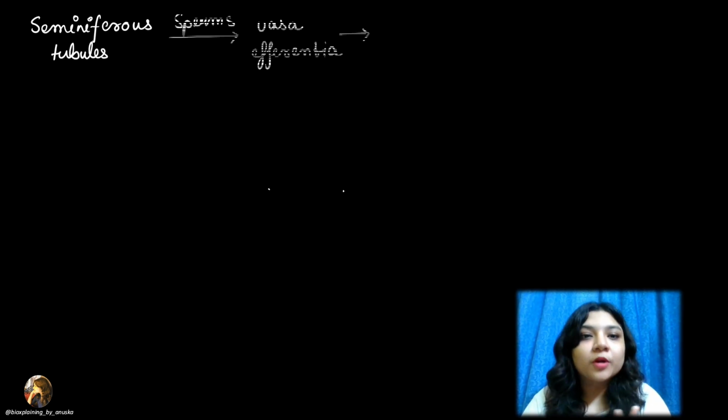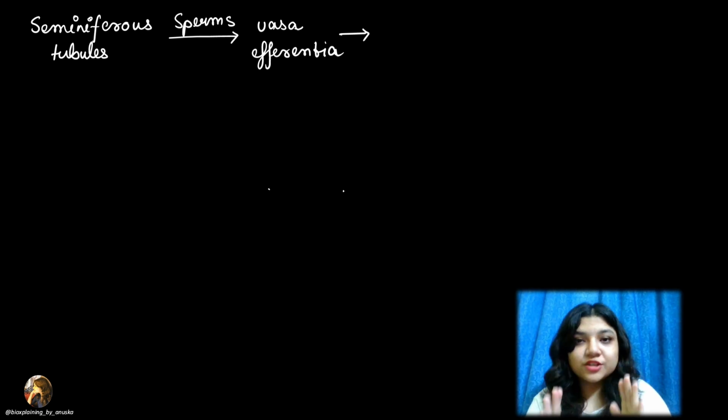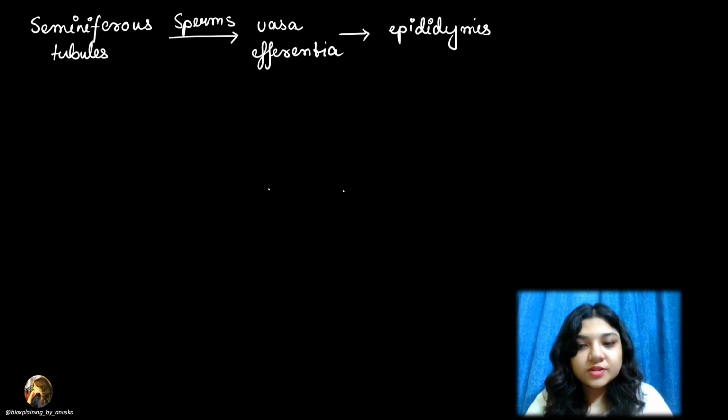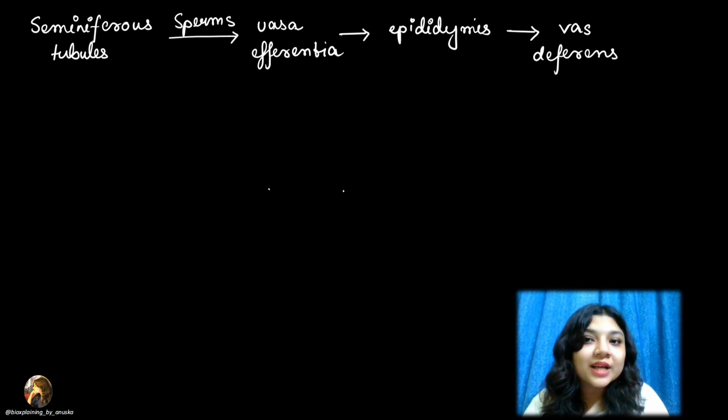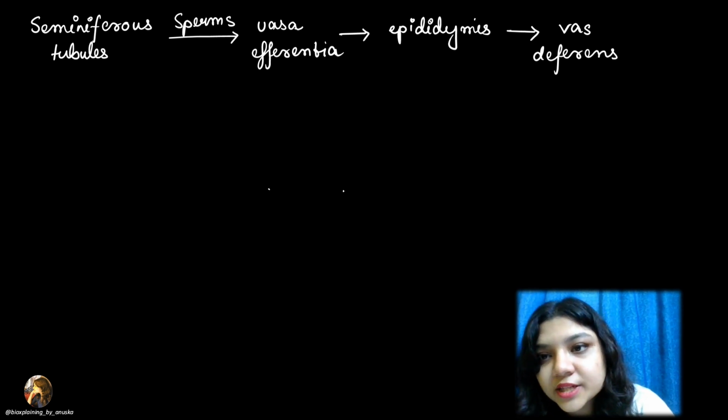So ultimately, what did we see? The seminiferous tubules as a whole are going to produce the sperms. Then the sperms will reach the vasa efferentia. I guess you guys can remember or recollect this. We have studied the structure of the male reproductive system in our previous videos, right? So the sperms will reach the vasa efferentia, and from the vasa efferentia, they will go into the epididymis. From the epididymis, they will enter the vas deferens, which is also known as the sperm duct.